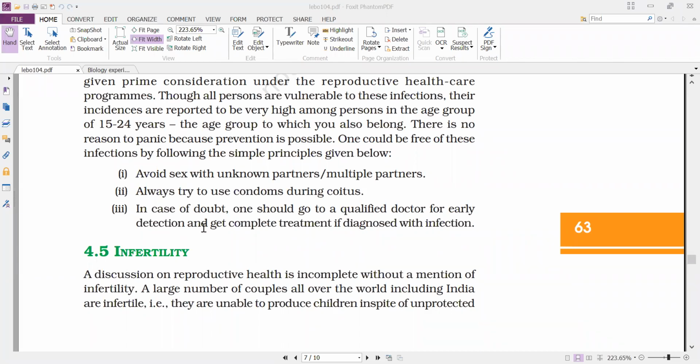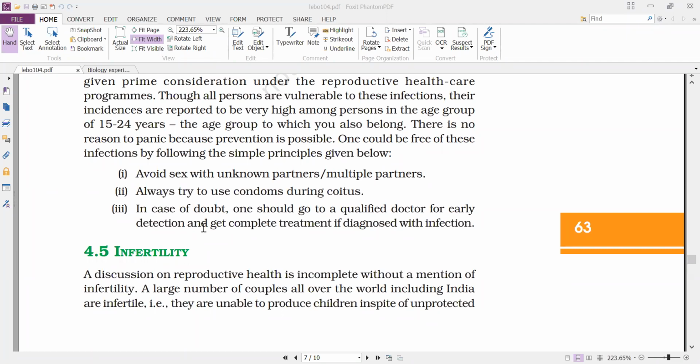Always try to use condoms during coitus. That means if unfortunately anyone is having sex with an unknown partner or multiple partners, then strictly you have to be fixed with only one partner in your life. Then we can prevent the spread of these STIs. So, avoid sex with unknown partners or multiple partners.